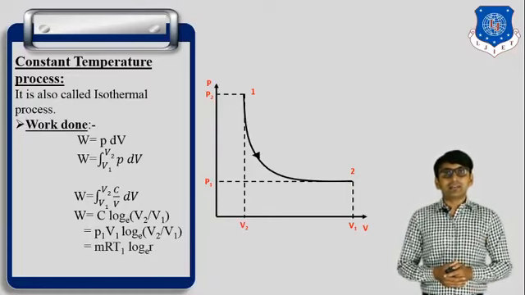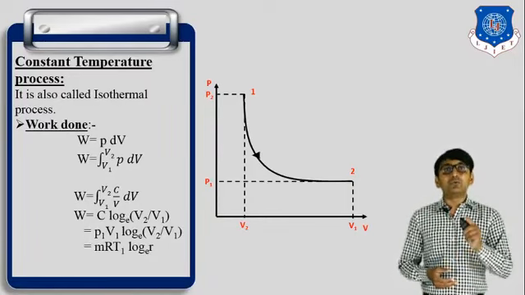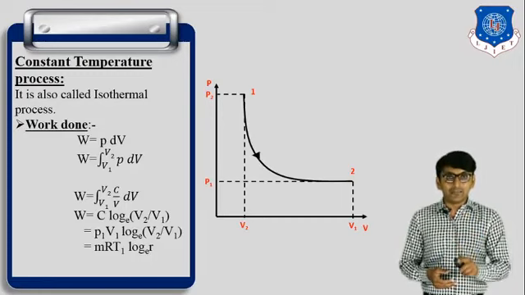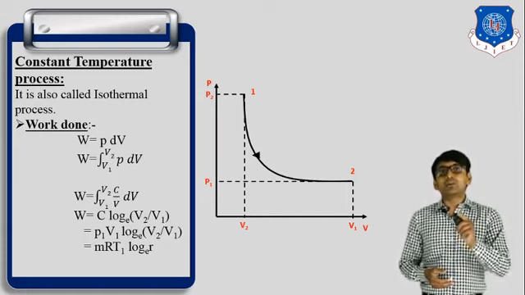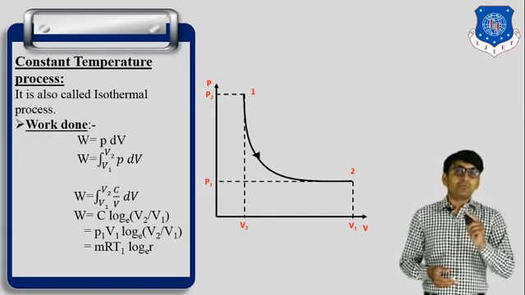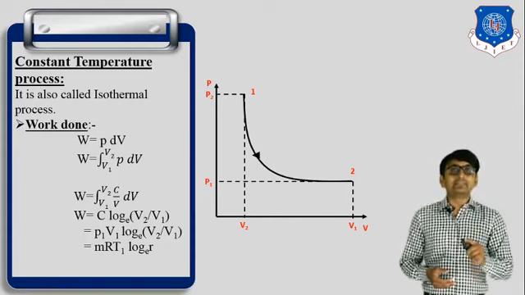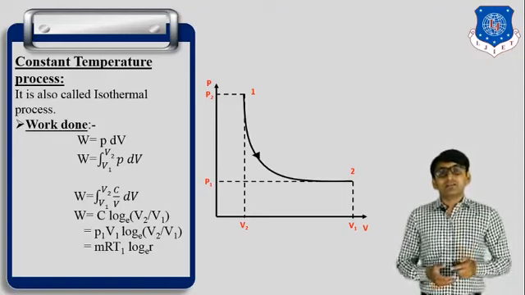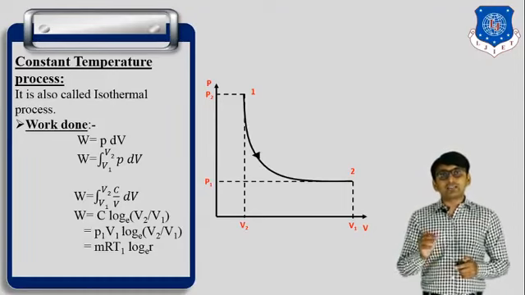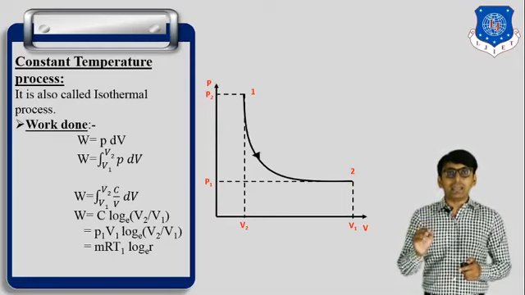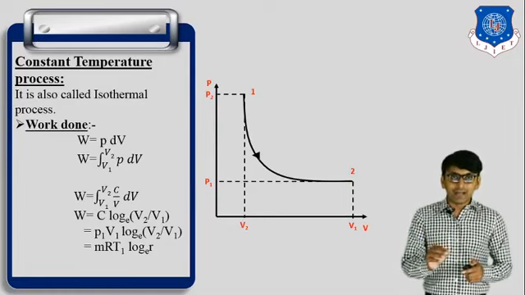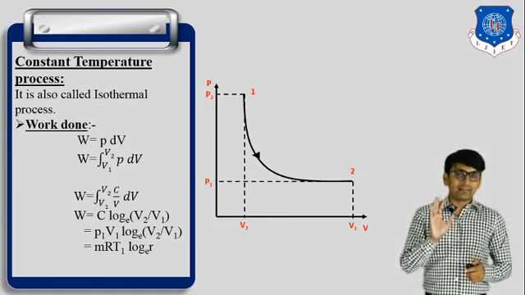And the last equation, P1 V1 is equal to mRT1, and log e r, where r is the compression ratio. So V2 by V1 is written as r. So the work done in an isothermal process is W is equal to mRT1 log e r.